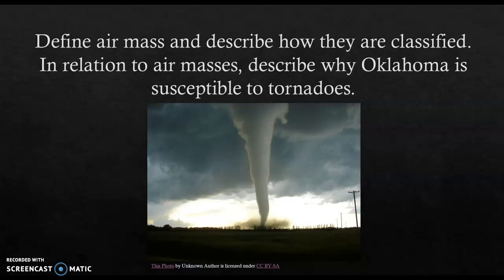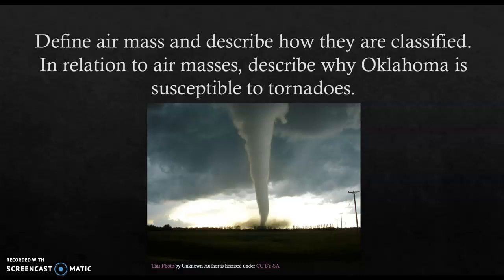Air masses are described by two basic characteristics, which are temperature and moisture. Oklahoma is in a region called Tornado Alley, where a number of conditions come together to create these tornadoes. In the spring, the lower atmosphere heats up more than the upper atmosphere, creating instability as the warm air is less dense. The storm systems pull warm, moist air from the Gulf of Mexico, creating even more instability.